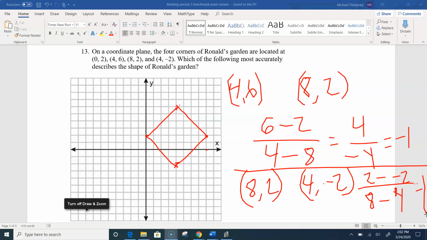So I do have slopes that are, write that over here, 4 over 4 equals 1. So the slope of this line is 1. The slope of this line is negative 1. So that means that they are indeed perpendicular to each other. So I have a rhombus because the diagonals are perpendicular. But now I have adjacent sides that are perpendicular, so I know I also must have a square. So square would be the most accurate representation of his garden.